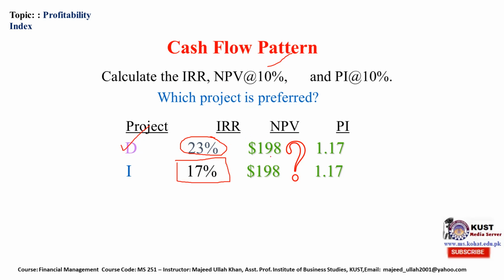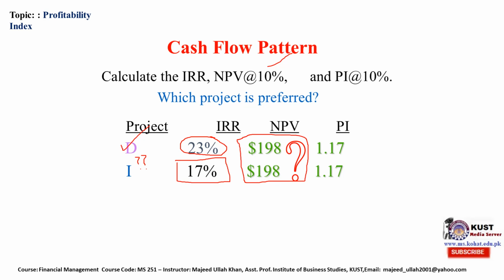NPV is the same, so we are indifferent on the second criterion. Profitability index also does not provide us any clear indication of which project should be accepted. So NPV is the same for both projects.